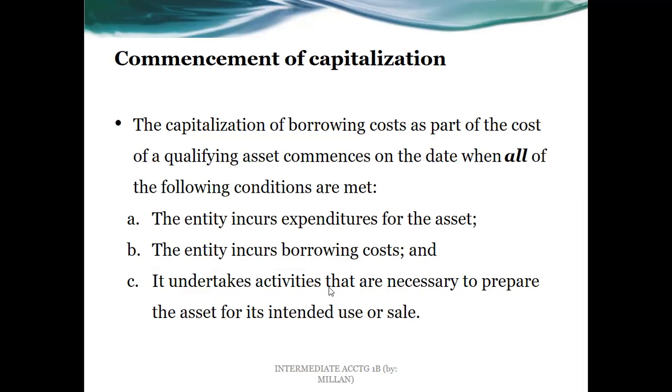Letter B will be the entity incurs borrowing costs, so the interest expenses and service charges and all, including the foreign exchange rates. And letter C, it undertakes activities that are necessary to prepare the asset for its intended use or sale. Meaning we are now doing the tasks from step 1 and so on, so that we'll be able to finish and complete all activities for the completion of our qualifying asset.